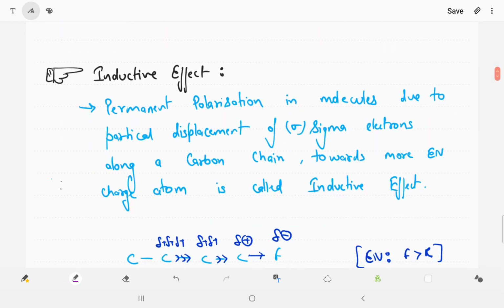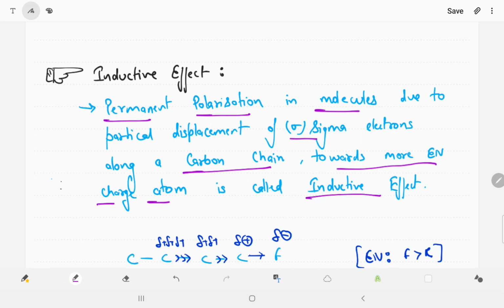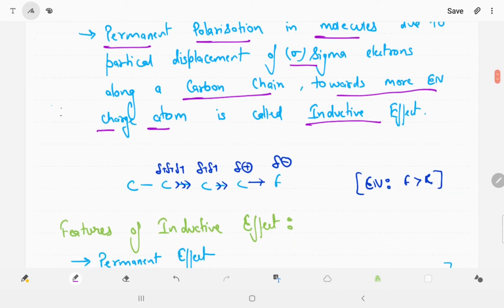So guys, what is the inductive effect? You have to understand, inductive effect is a permanent effect. It is a permanent polarization in molecules due to partial displacement of sigma electrons along a carbon chain towards the more electronegative atom. This is called the inductive effect. In the example, you can see there is a carbon chain with a fluorine, and you know very well that the electronegativity of fluorine is more than carbon.